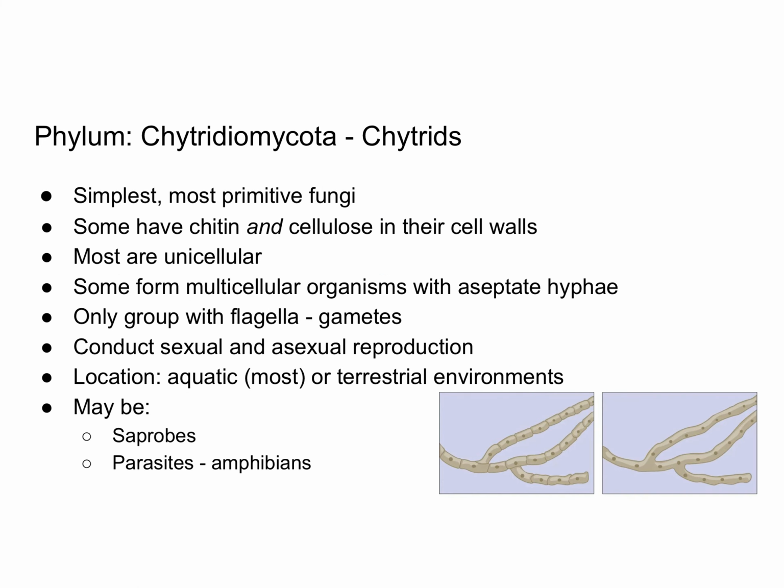The simplest and most primitive of the fungi are those in the phylum Chytridiomycota, also known as the chytrids. Some chytrid fungi have chitin and cellulose in their cell walls. Remember that all fungi have chitin, but only the chytrids may have cellulose. Remember that cellulose is the same polysaccharide located in plant cell walls.